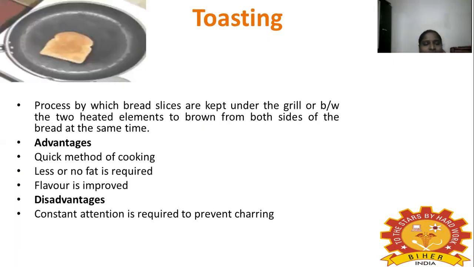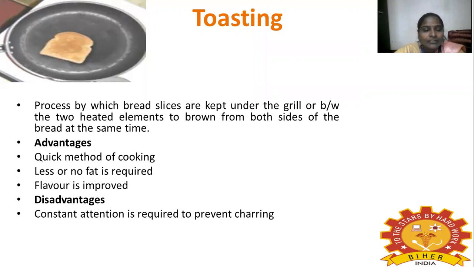Toasting. The next method in dry heat is toasting. In this method, bread slices are kept under the grill or between two heated elements to brown both sides of the bread at the same time. The best example for toasting is bread. The upper part and lower part both become brown.